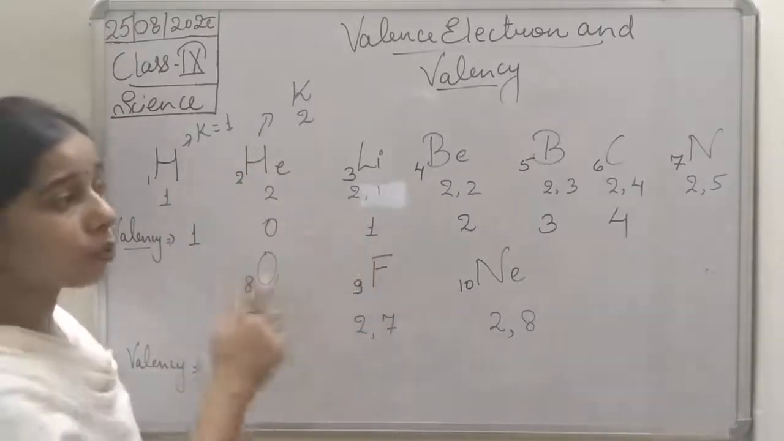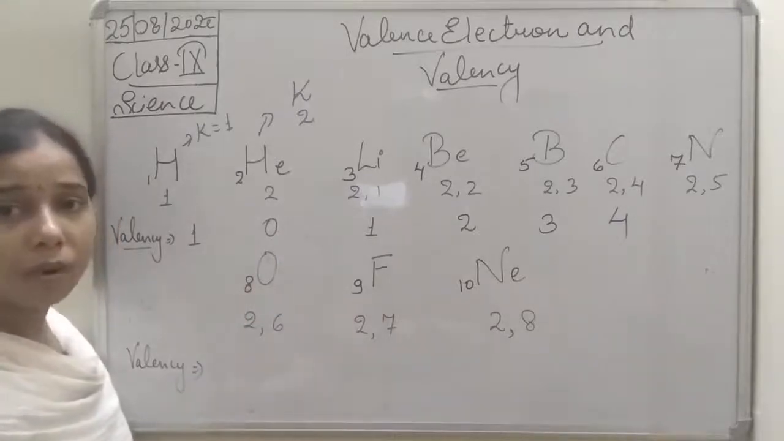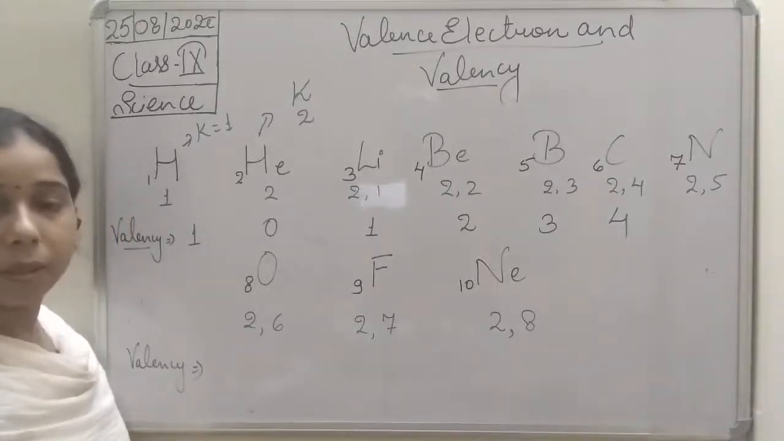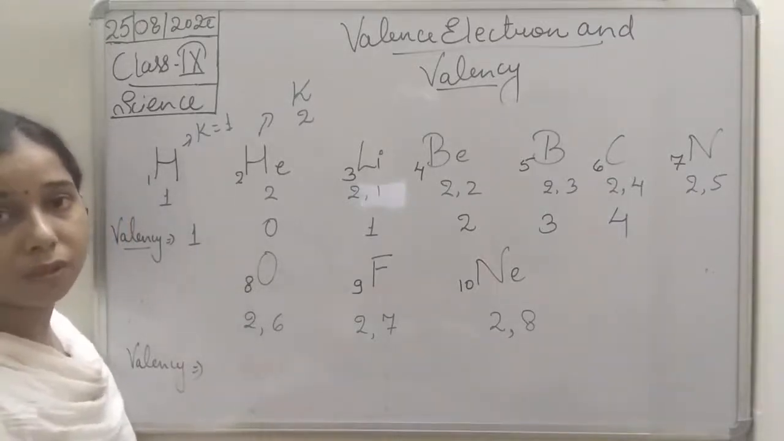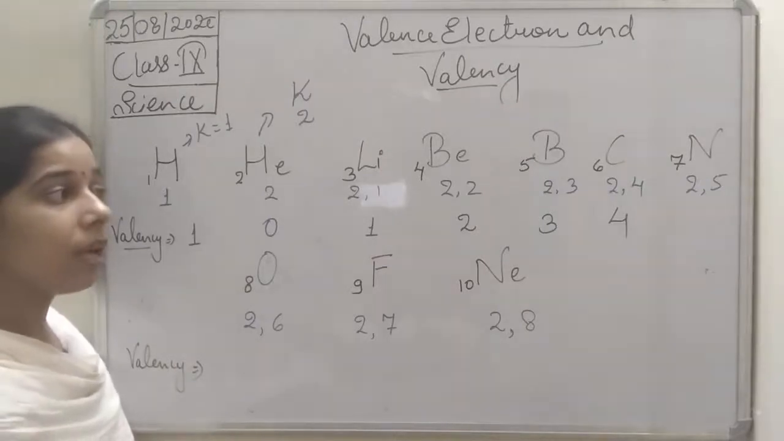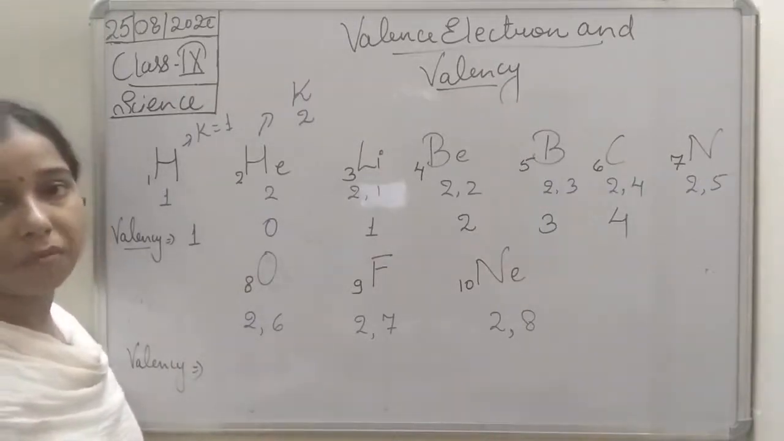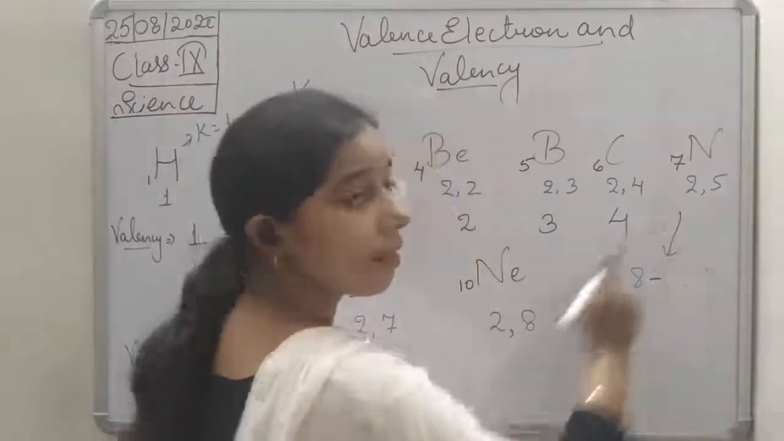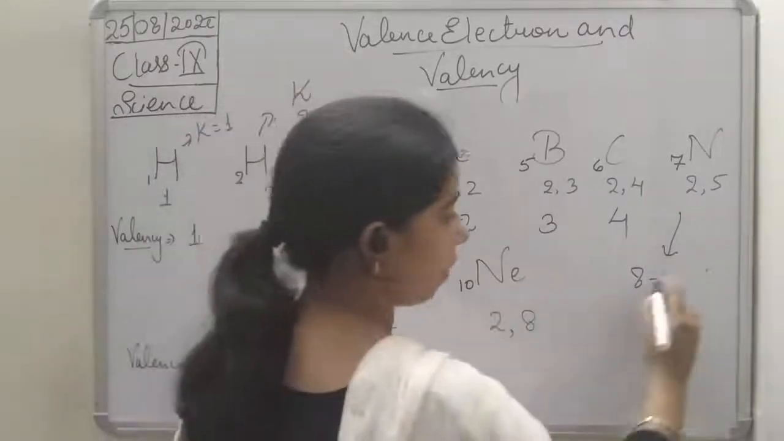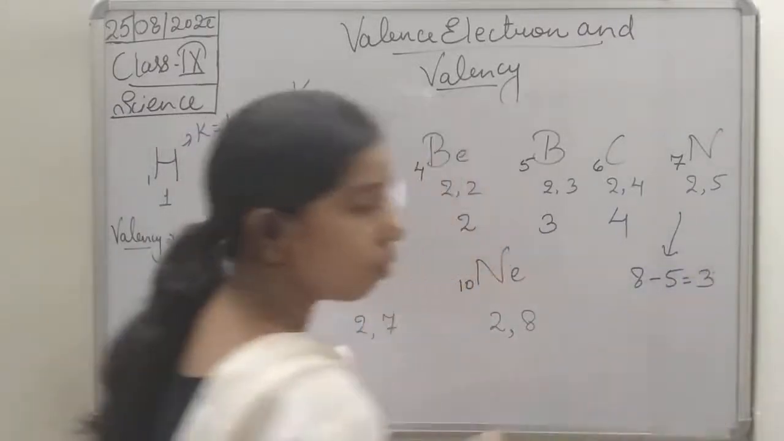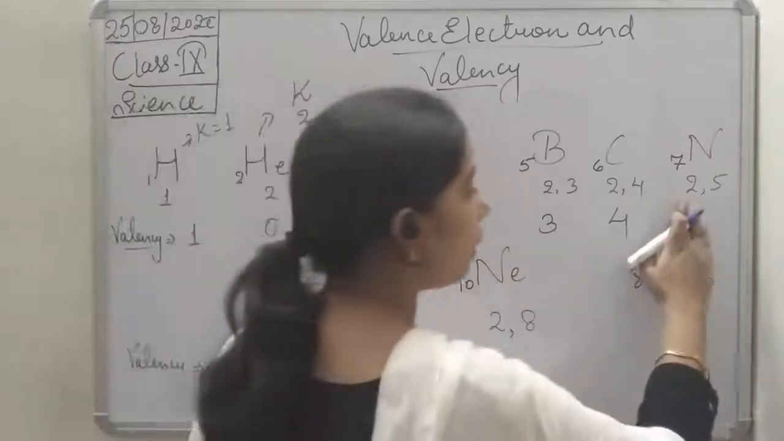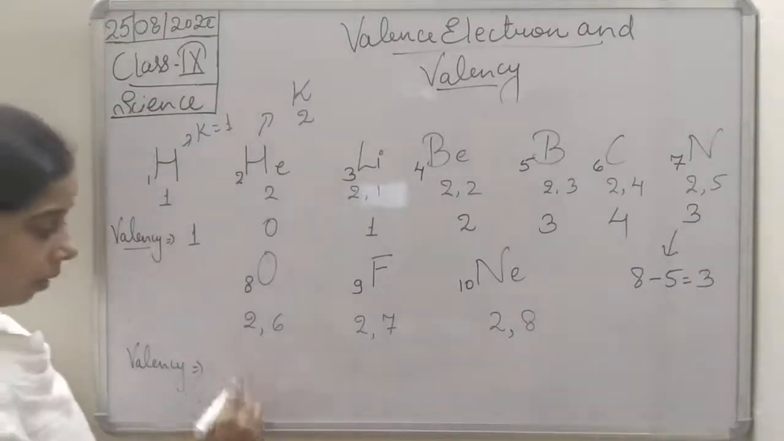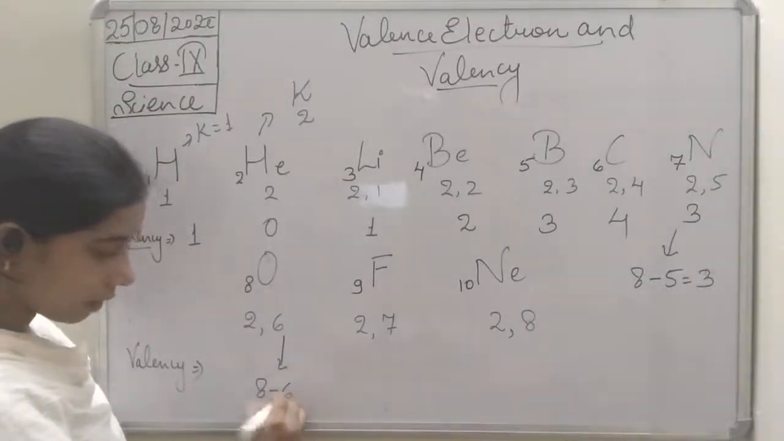Now up to 4, students, from 1 to 4, the valence electron will determine the valency. But after 4, if the valence electron is more than 4, then we will subtract it from 8. So here it will be 8 minus 5, what is the valence electron here, students? That is 5. So 8 minus 5 will be equal to 3. So what will be the valency here? Valency will be 3. Now in the case of 8 minus 6.